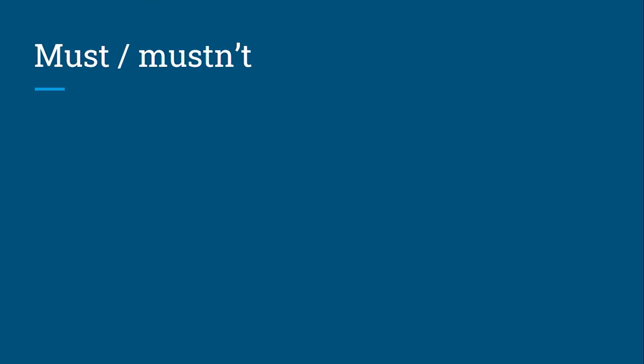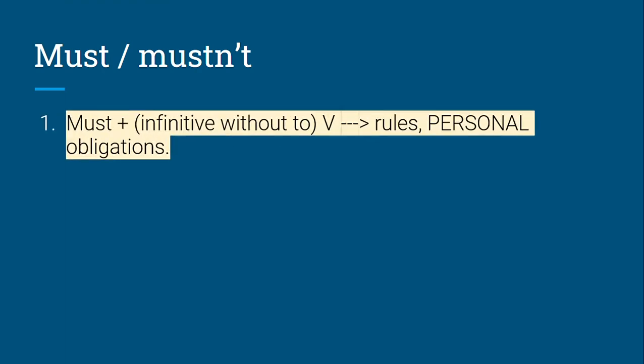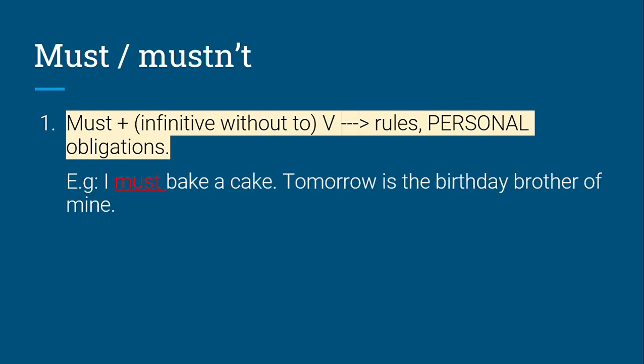Now about must, mustn't. Must plus infinitive without to we use for rules and personal obligations. In the previous slide we said that we use have to for general obligations for all people. It's a rule for all people. But here must is just for personal obligations. For example, I must bake a cake. Tomorrow is a birthday of my brother.